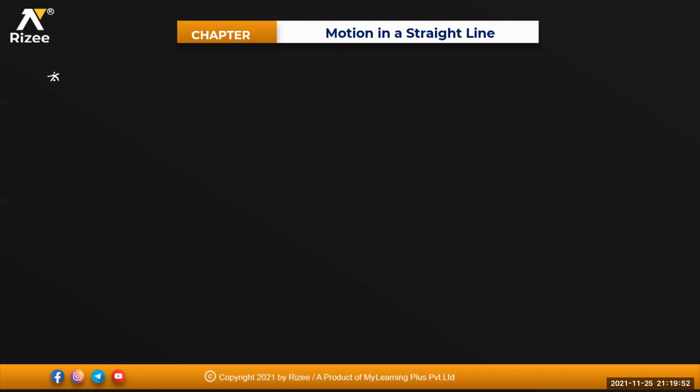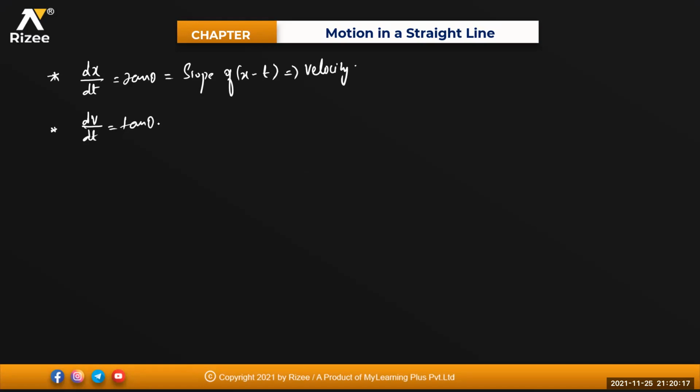And very important in the graph condition, dx by dt will give me tan theta. That is nothing but the slope of your x versus t graph. That gives me what? Velocity. The same way dv by dt is also tan theta. That means the slope of your vt graph gives me acceleration. Clear?